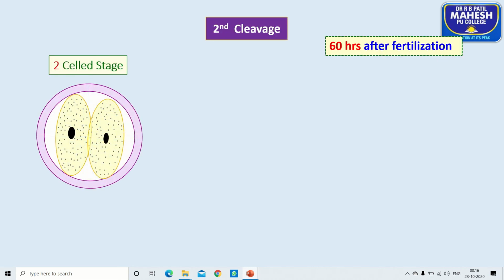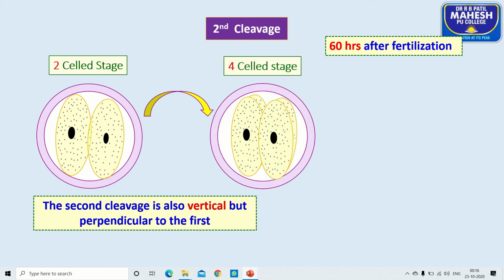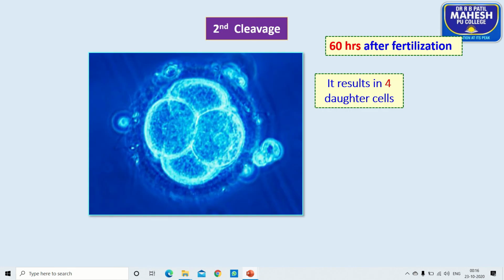The second cleavage is also vertical but at right angles to the first one, and it occurs 60 hours after the fertilization. As a result, the two-cell stage is converted into a four-celled stage, and four daughter cells, or four blastomeres, are produced. Look at here, these are the four blastomeres.